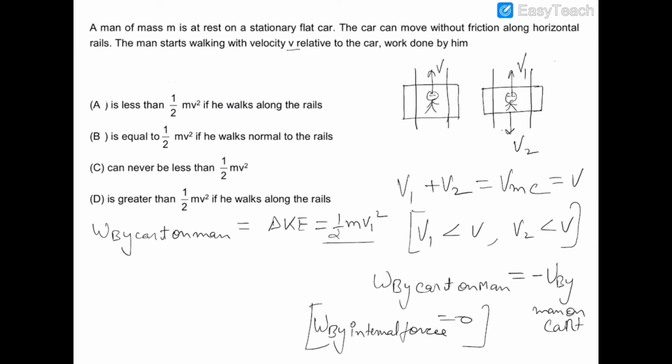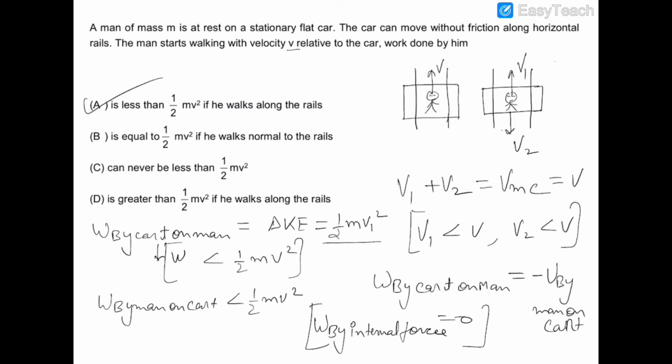So this is half m v1 square, and obviously if this is W, then this W is less than half m v square, because v1 is less than v. Okay, so if this is the work done by the cart on the man, then the work done by the man on the cart will also be less than half m v square. So option A is the correct one.